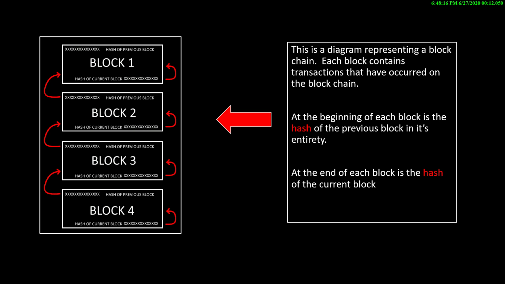So the way this is used in a blockchain to preserve integrity of the blockchain is every new block that is added to the blockchain will begin with the hash of the previous block and end with the hash of the current block, which includes, of course, the hash for the previous block. So you cannot alter the previous block, because then the hash that's included in the next block would not match up. And you can't alter the current block after it's been written without altering the hash for that current block.